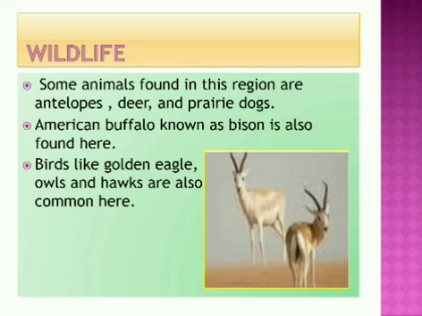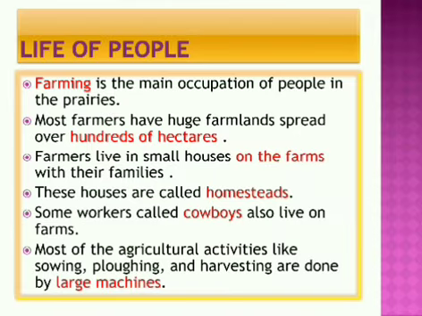Wildlife. Some animals found in this region are antelopes, deer and prairie dogs. So these prairie dogs are basically not dogs. These are small animals, a type of rodents. American buffalo, known as bison, is also found here. Birds like golden eagle, owls and hawks are also common here. And here is a picture of antelope.